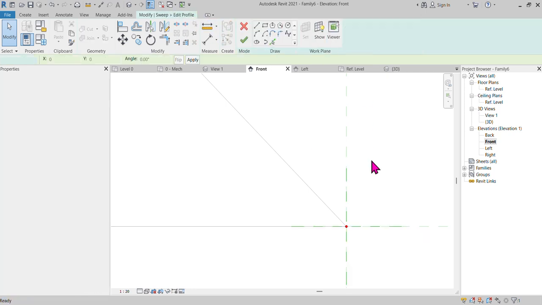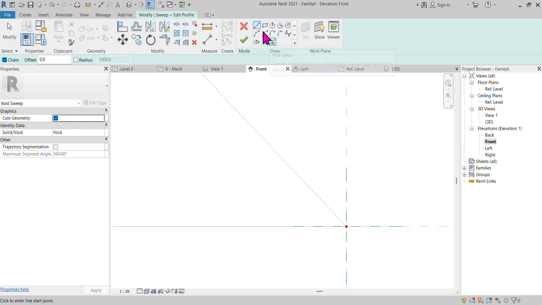go to edit profile. So in this edit profile, I can draw one line. So I can draw somewhere here. Okay. Can go like this.